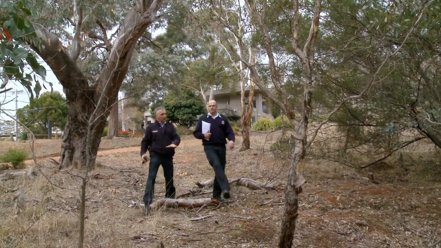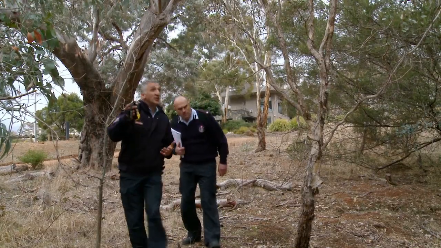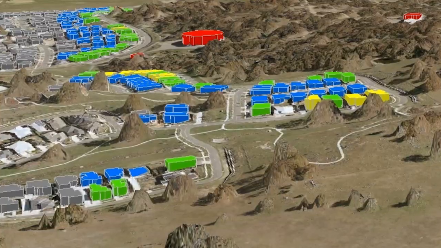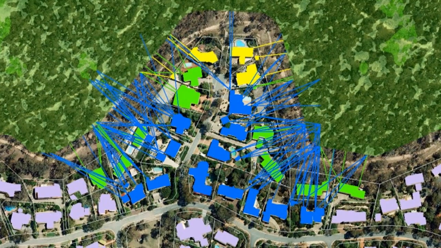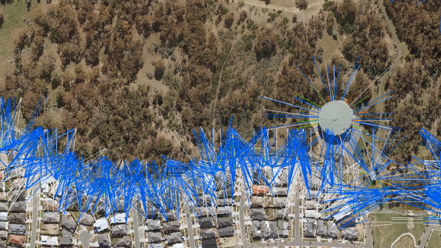There's also opportunity to go beyond just individual decision making. We want to use regulation behind that to support that as well and say, well, if someone is going to build in this street, based on the data we've got from AutoBAL, this is the additional cost that might come with that. And if we can build that into our regulatory stance, we will lift the construction standard of our properties across the city over time and reduce that overall bushfire risk.